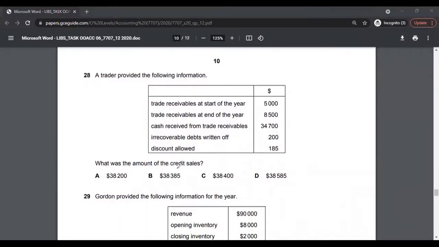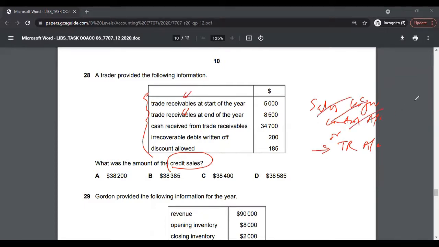Multiple choice 28, what was the amount of the credit sales? And then you have this information given here. Basically, you can prepare a sales ledger control account, or basically a trade receivable account, based on the information given here. These are trade receivables. It's going to be a trade receivable account because it's using the term trade receivable here rather than sales ledger control account.